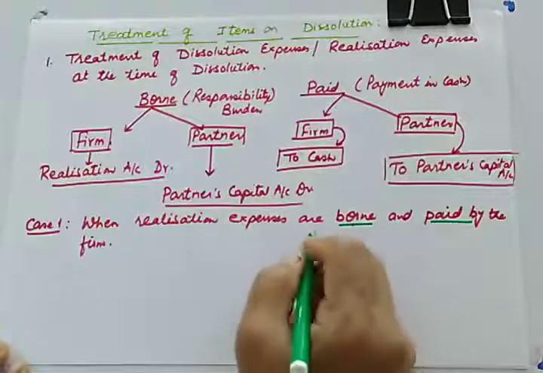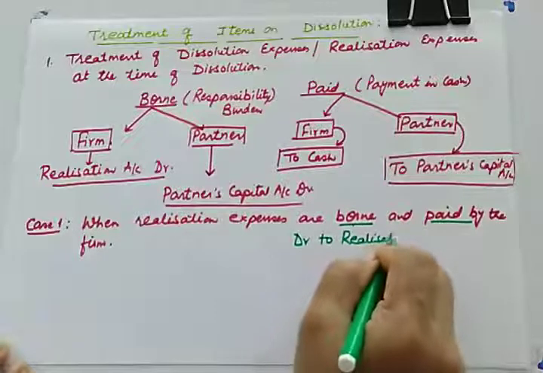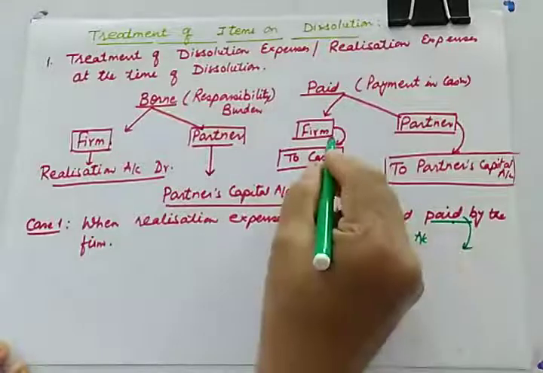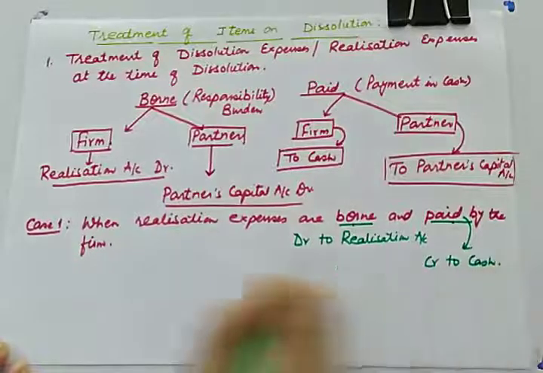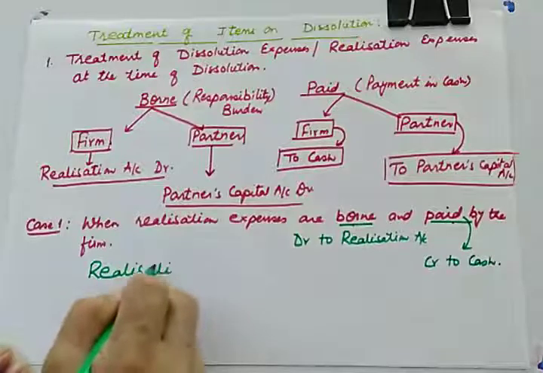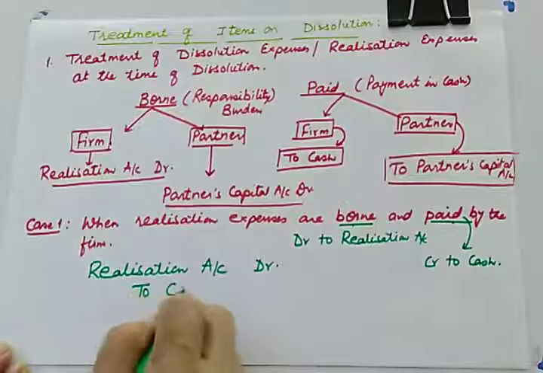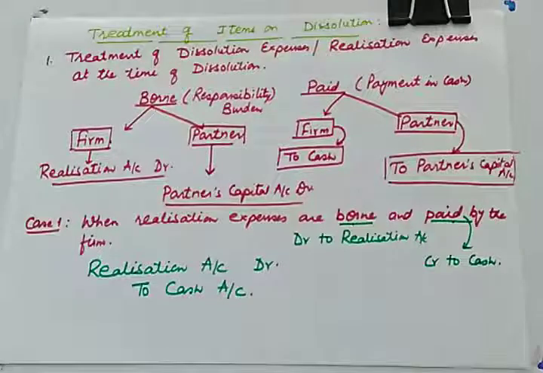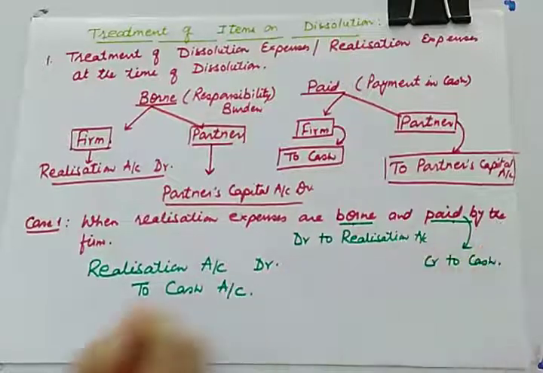For expenses borne, we'll give debit to realization account, and for this payment part, paid by the firm, we'll give credit to cash. So finally our journal entry will be realization account debit to cash account. So this is the case when the firm is taking responsibility to make the payment as well as the firm is paying realization expenses.